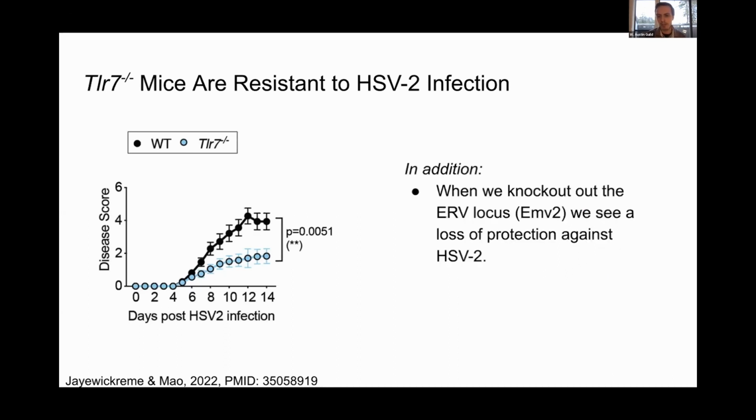And then just one additional piece of information to add on to this is we actually were able to conclude that this phenotype was solely due to these ERVs in the TLR7 knockout mice, because when we obliterated the ERV locus EMV2, we no longer saw any protection against HSV2.